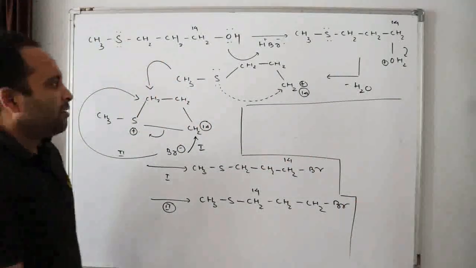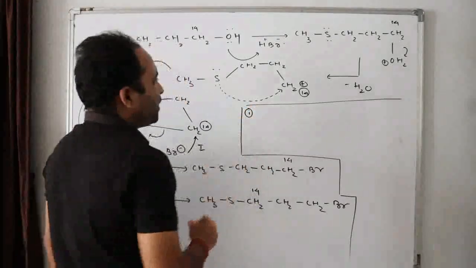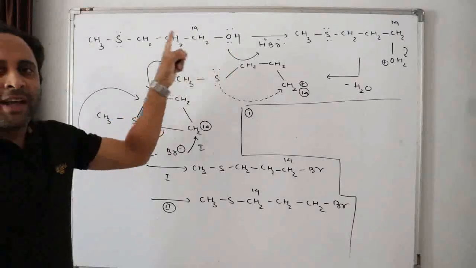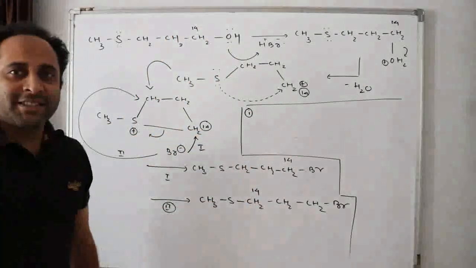What are the characteristics? First characteristic. Do you find one thing? Substrate having functional group other than the leaving group enhances the rate of reaction.